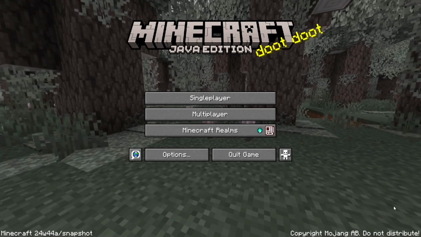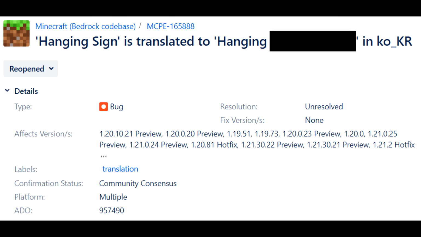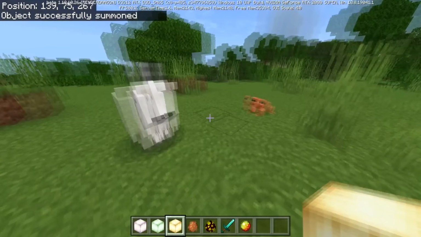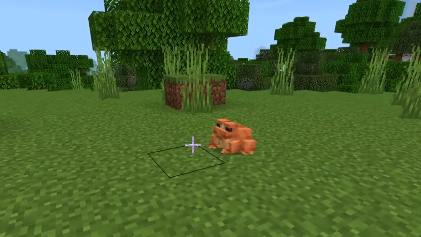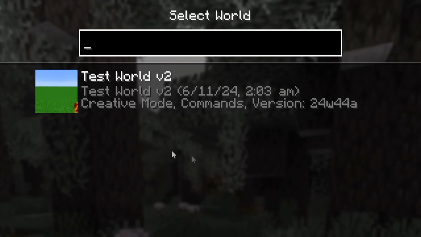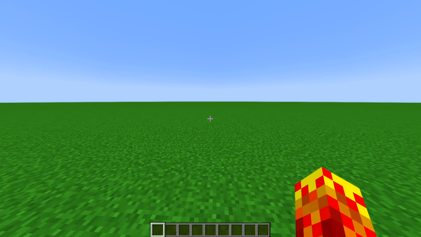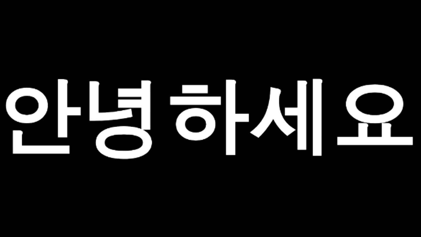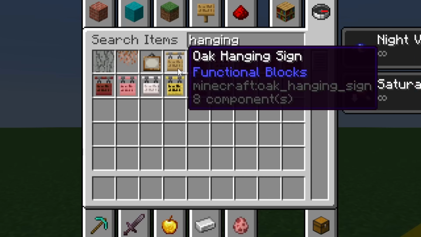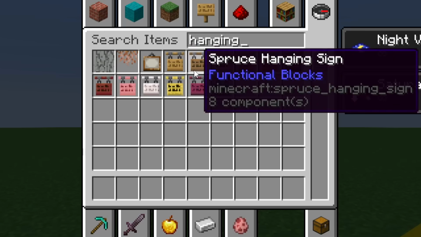I've seen some very funny stuff on Minecraft, but this has got to be maybe the funniest thing I've seen since frogs eating goats. I'm gonna play this out in full because you guys deserve the full treatment of this. And if you play Bedrock Edition and you read Korean, you're gonna be the outlier here because you might already know the issues when it comes to translations in the game.